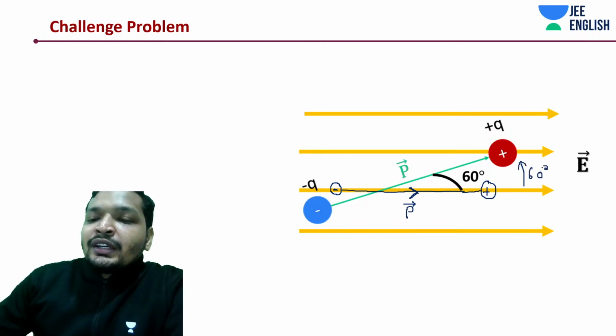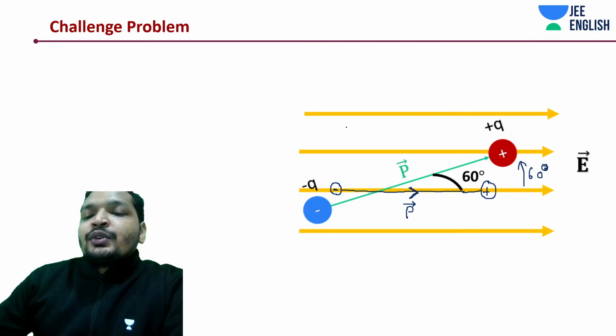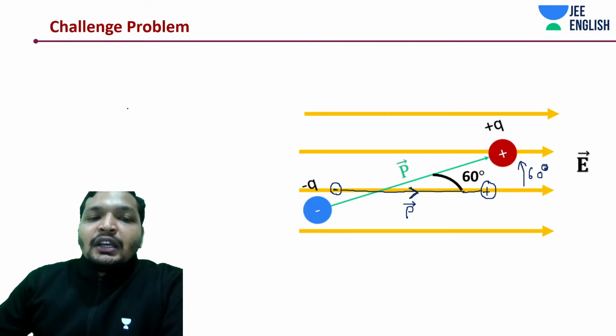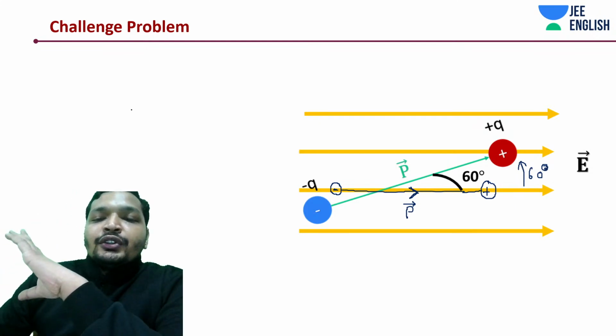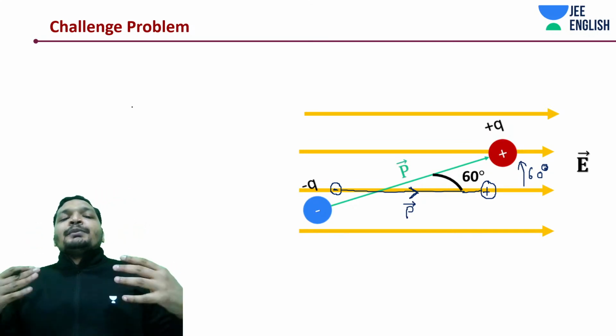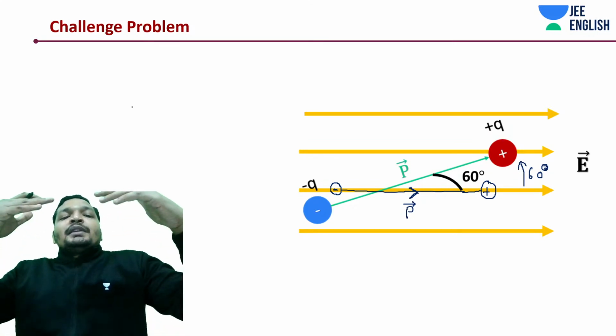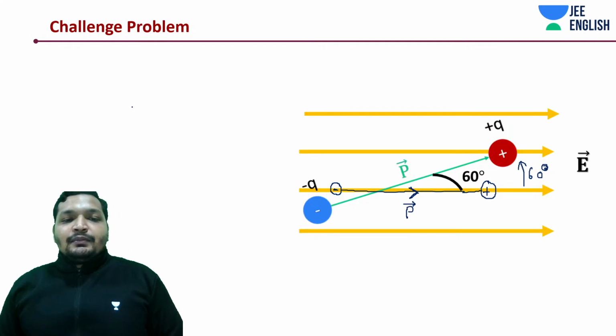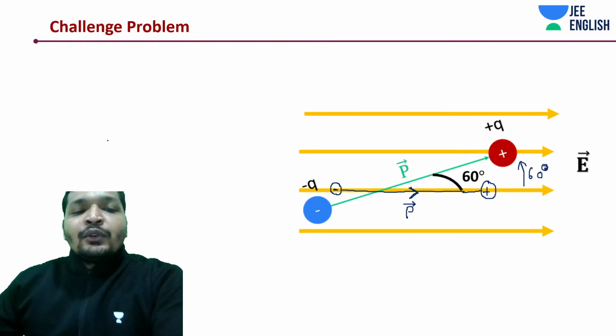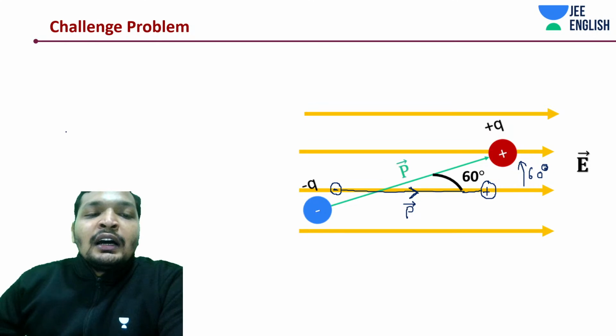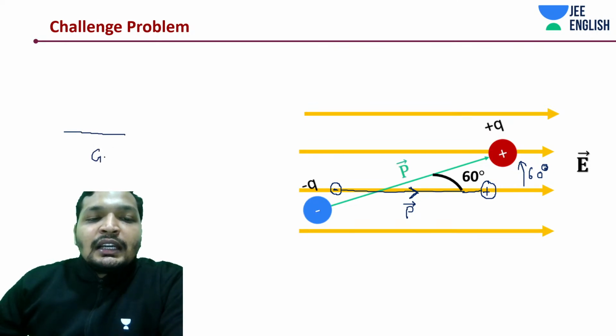So to do this rotation, are you doing the work or is the system doing the work? Let's think about it this way. What did I tell you? I told you in stable equilibrium, it's like that position, which even if you move it from that position, it will come back to that position. So that is kind of the ground level. What do you mean by ground level? Not electrical ground level, but your mechanical ground level. So it's like the ground level.